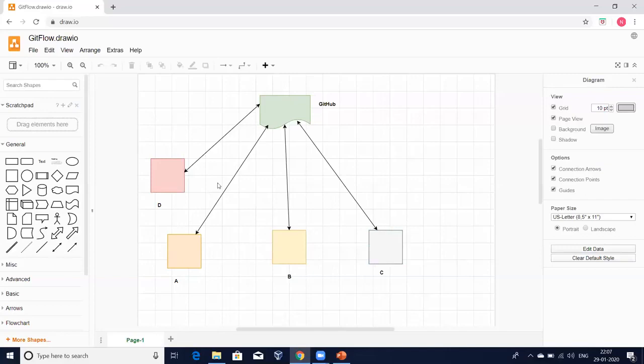Let me explain one small example. For the first time, if this person is going to place his changes here, then our version controlling system will maintain a version ID for these changes and it also maintains who has made the change. Now let me explain it with an example. For example, he has written one file. He will move that change here. Now my version controlling system has tracked his changes with one version ID. And it also has what changes he made and what was there before he made the changes. Now it also has a record of what changes he has made.